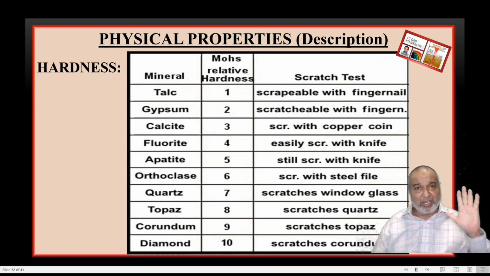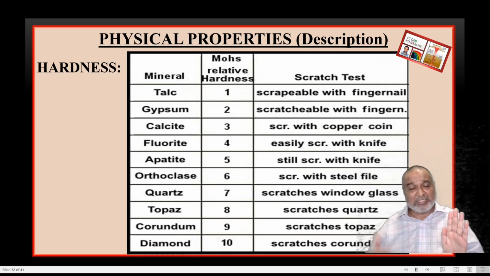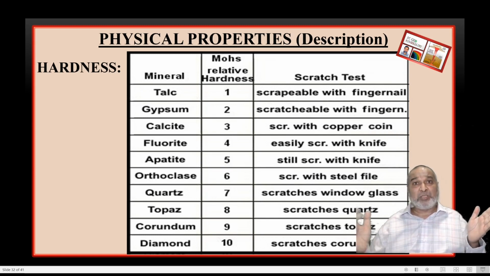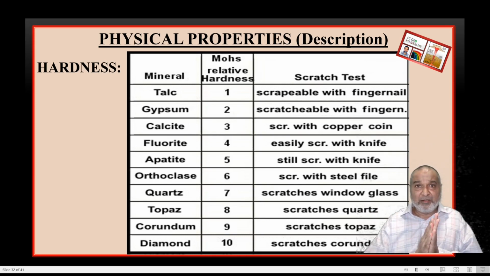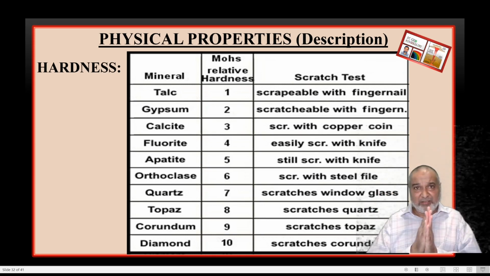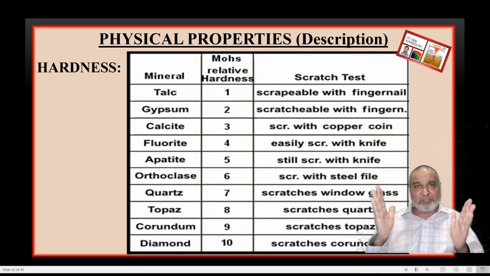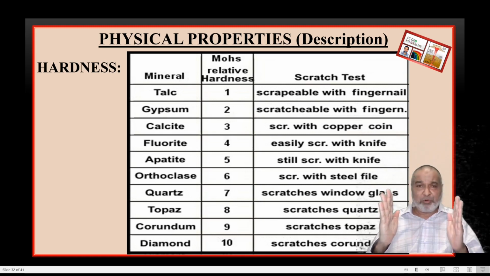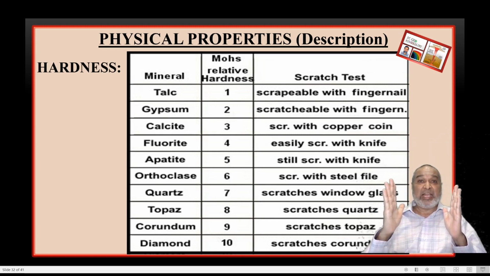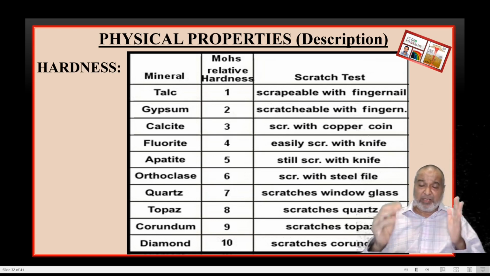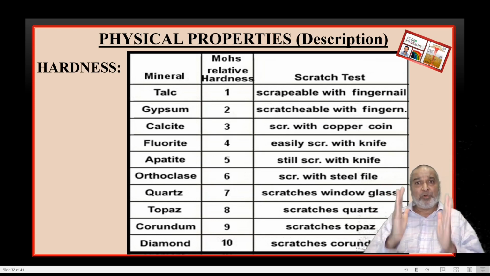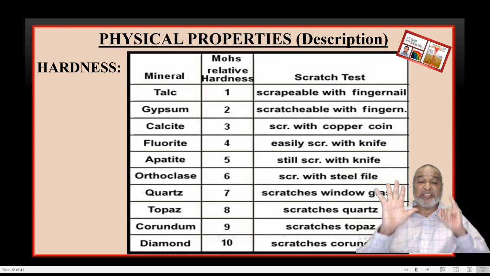Number 6. Now the streak plate has hardness 6. If you rub the mineral on it, both have the same resistance, so nothing is going to happen. Both have the same strength, like boxers. Whichever is weaker falls out, but when both are equally strong, both remain. So if you rub it out, you don't find anything, just a noise. Quality of noise will be there, and that means the hardness is 6.